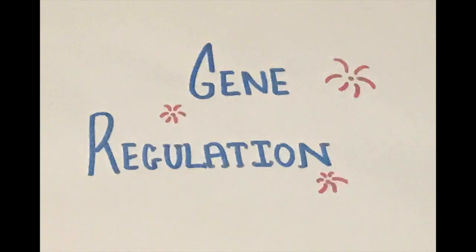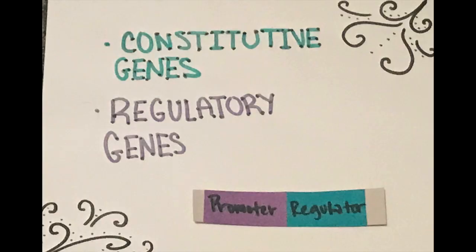Gene regulation is the mechanisms and systems that control the expression of genes. Constitutive genes are continuously transcribed and therefore always expressed and not regulated. Bacteria use regulatory genes to control gene expression. Regulatory genes have their own promoters. These genes are transcribed into strands of mRNA and translated to regulatory proteins. These proteins bind to the DNA strand and help control expression of structural genes by increasing or decreasing transcription.